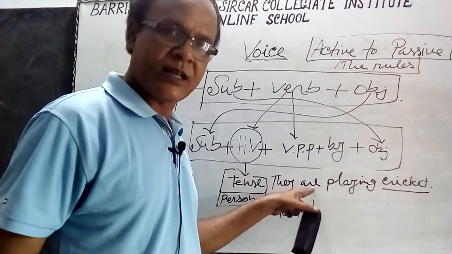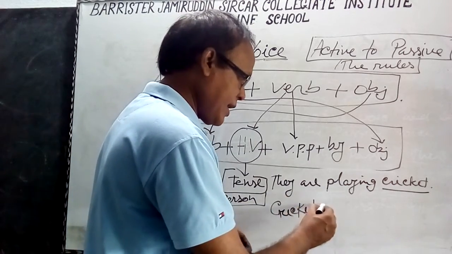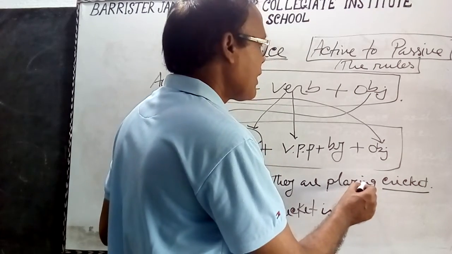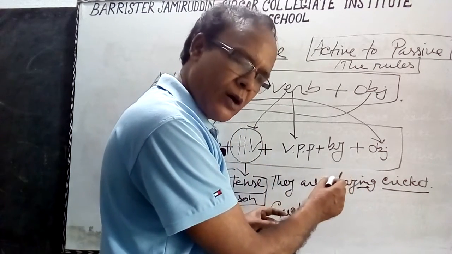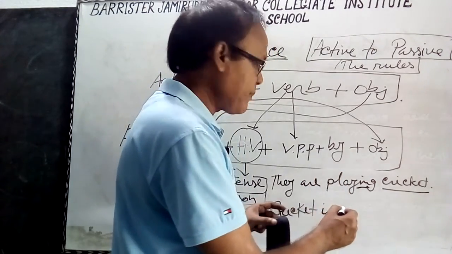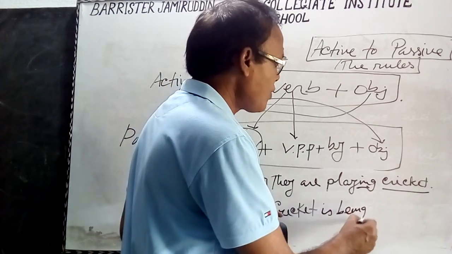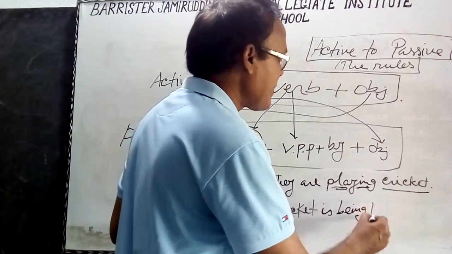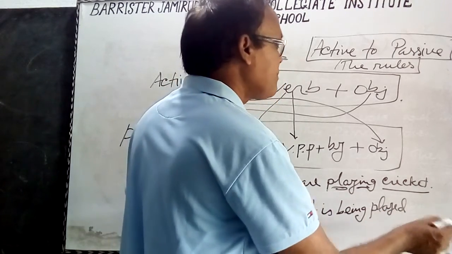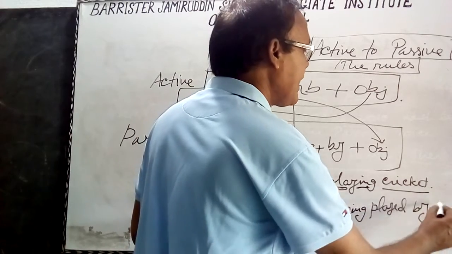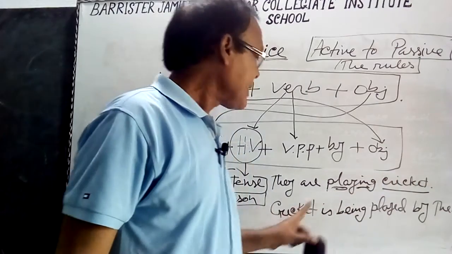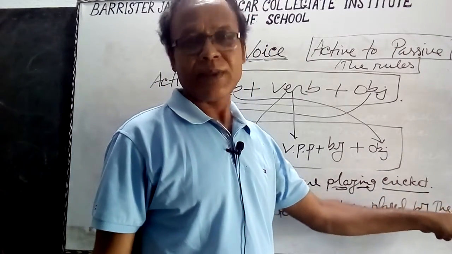This is in the present continuous form, so if the tense is present continuous, then am being, is being, are being will be the auxiliary verb. So "is being", and the verb "play" will be the past participle form "played". "They" will be the object, and before the object we must put "by", so "they" will be "them". This is the active to passive. They are playing cricket. Cricket is being played by them.